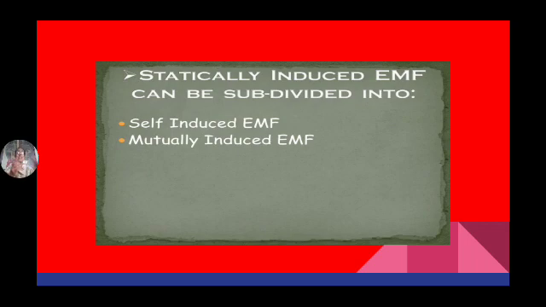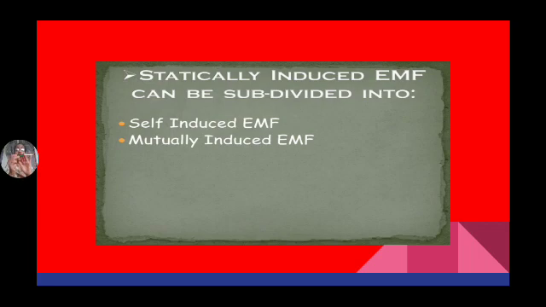Similarly, if two conductors are there, the current is given to this conductor, and flux is developed in this conductor. Because of that flux, some EMF is developed in this same conductor. That EMF is known as self-induced EMF. Now I am bringing another conductor nearer to this. Then some part of this flux links with this conductor.